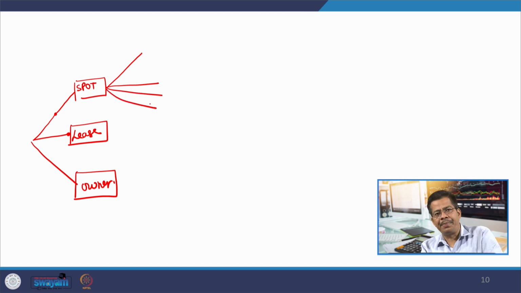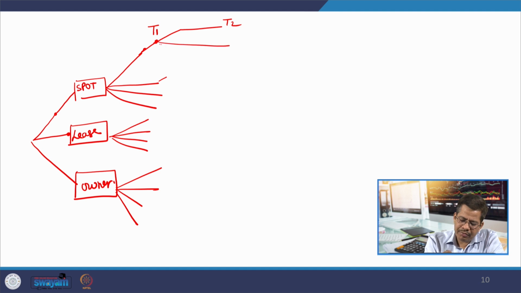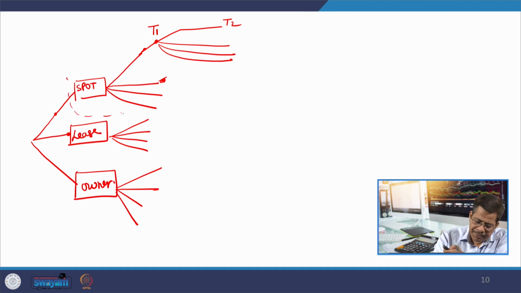There are 4 options which are possible. The same 4 options are possible here also, and the same 4 options are possible here also. This is happening in T1, and the same T1 will result into T2, 4 options like this, and so on. So now the calculation which we were showing you is only for this part.